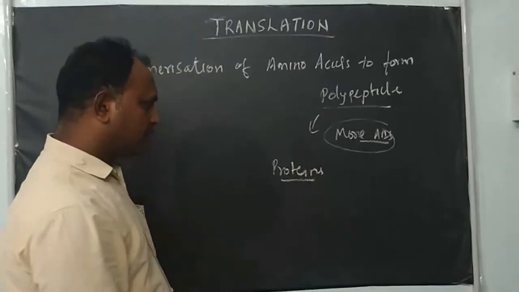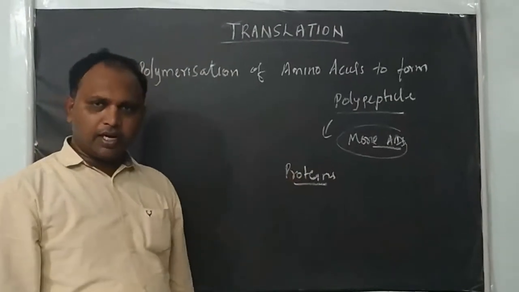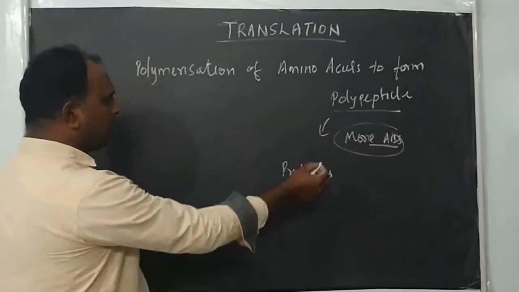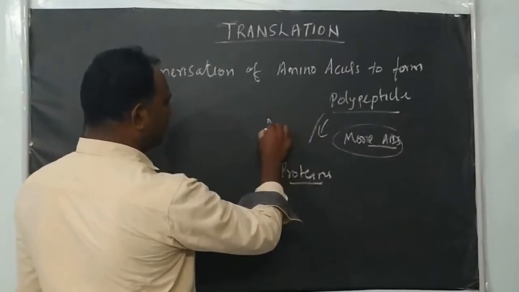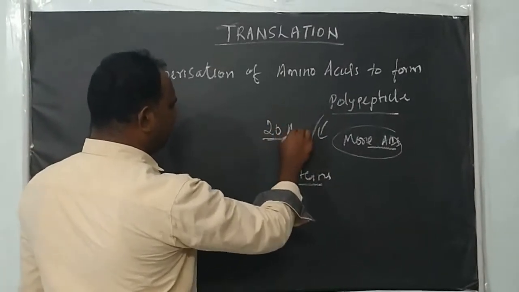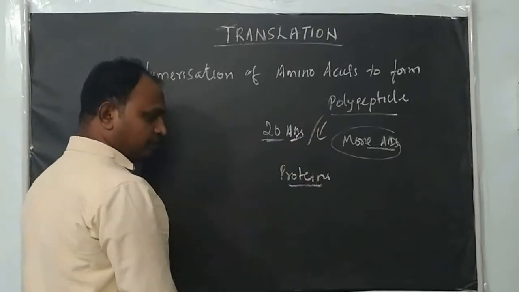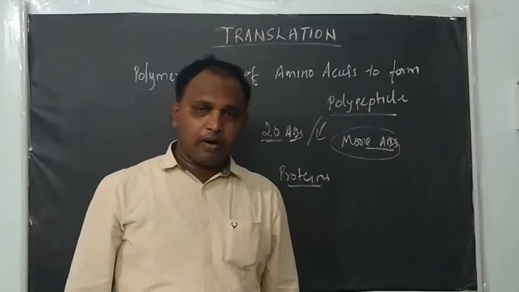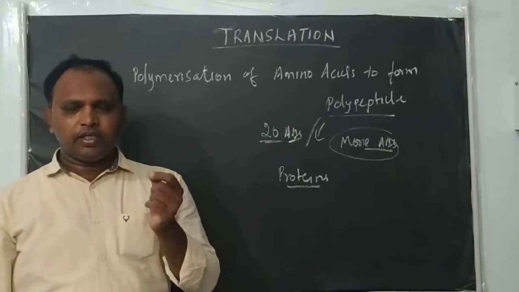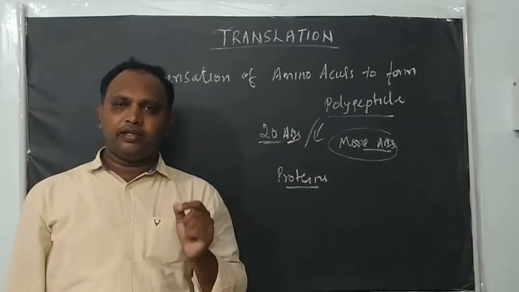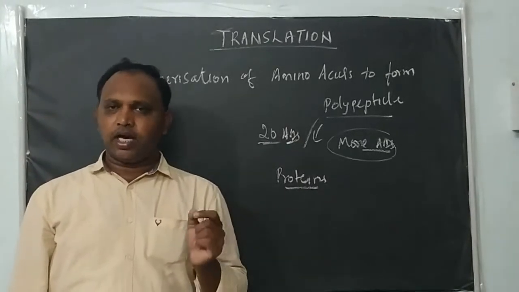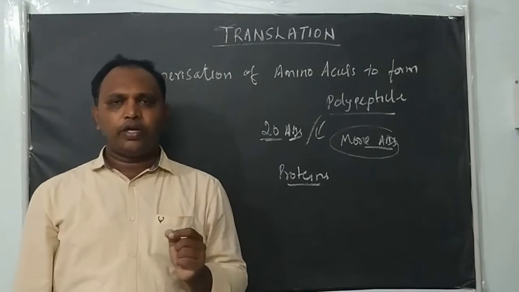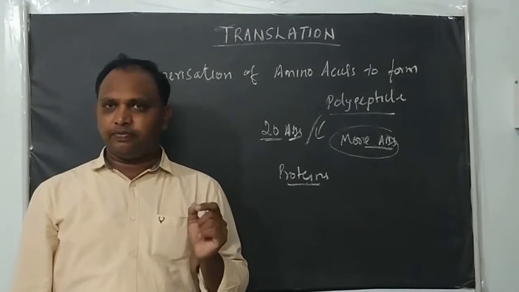More number of amino acids. These proteins are made up of 20 different types of amino acids. And each and every protein found inside the cell or within an organism has some specific function.